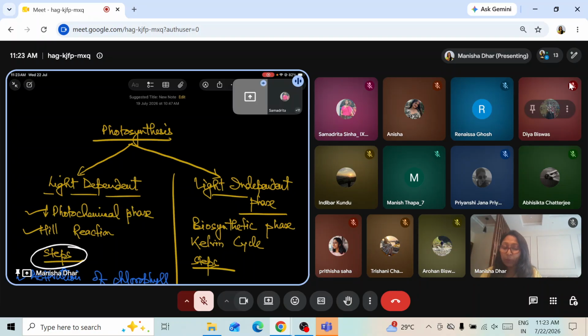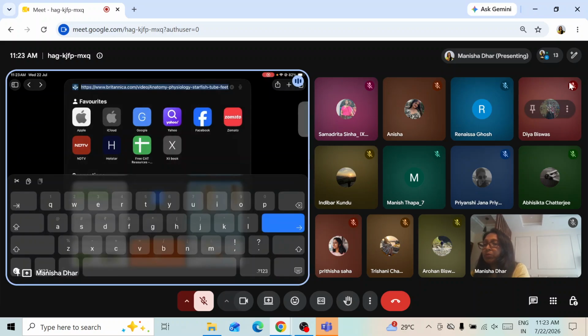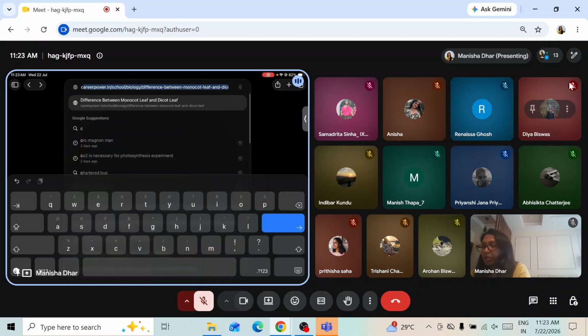Okay, we will go to the structure of the chloroplast. Chloroplast is an organelle. What is the shape of chloroplast? When we draw the diagram of chloroplast, we have to be very particular about the shape. Chloroplast is an organelle, so how does it look? I'll try to share the diagram of chloroplast.